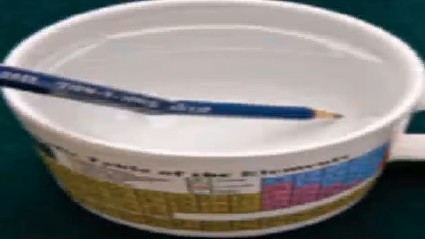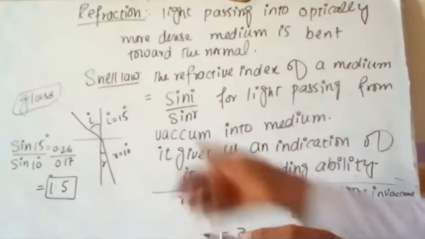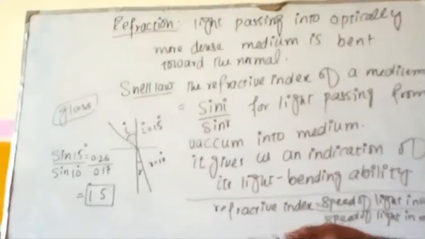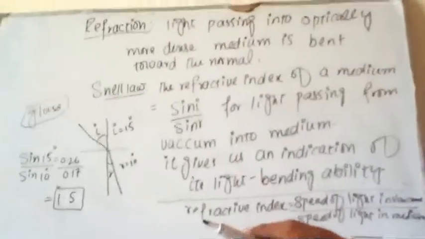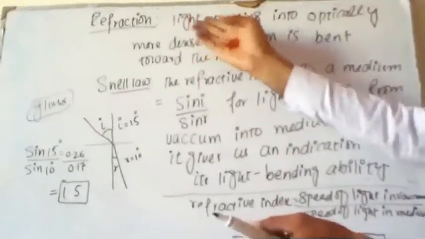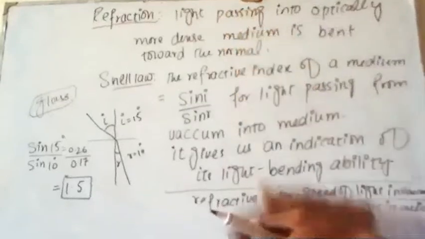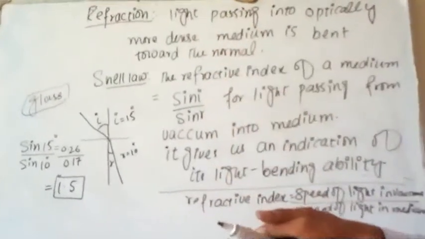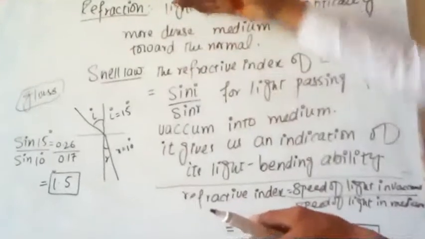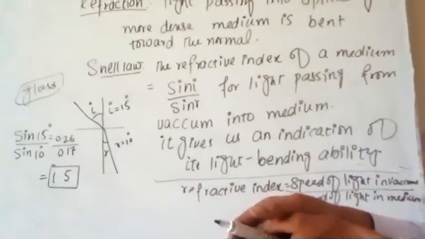Bismillahirrahmanirrahim. Today our topic is refraction of light and also Snell's law. So refraction of light: when light passes from one medium, from an optically less dense medium into an optically more dense medium, the light is bent. This bending of light is known as refraction.